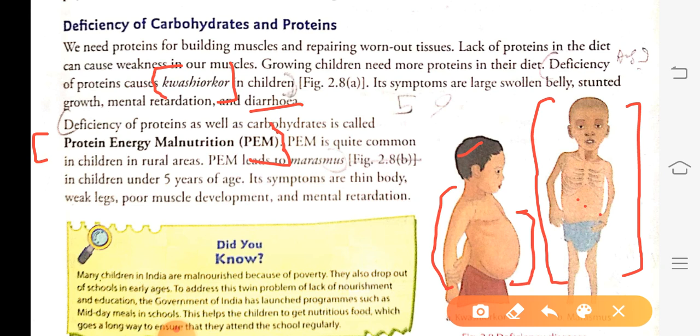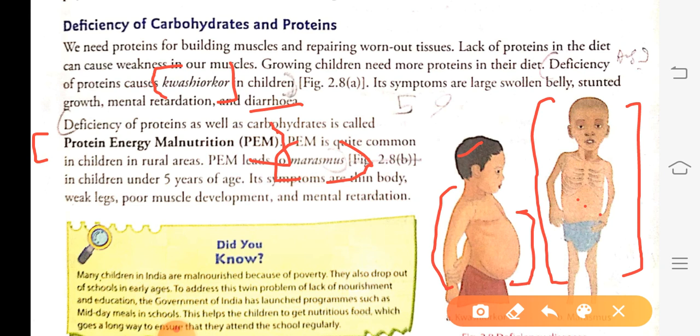Protein energy malnutrition leads to another disease called marasmus in the children. This disease affects children who are less than 5 years in age. The symptoms are a thin body.